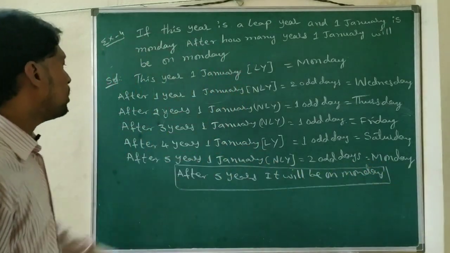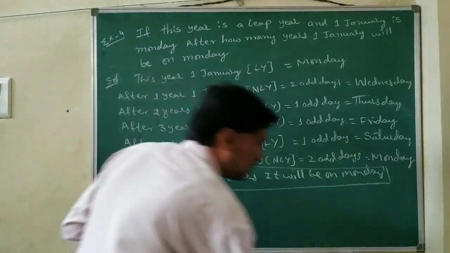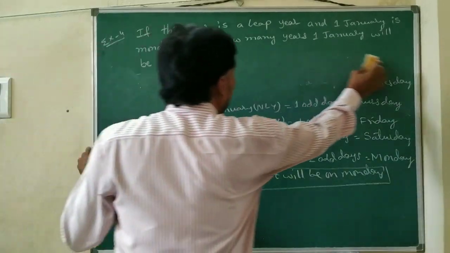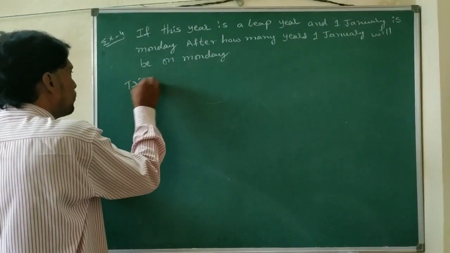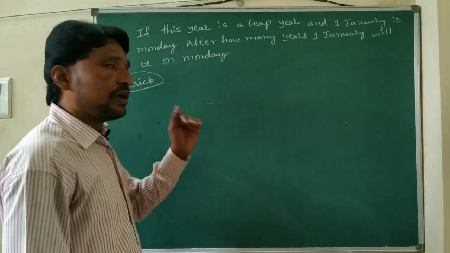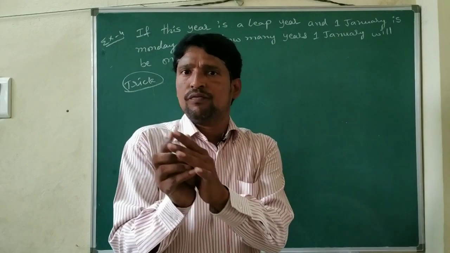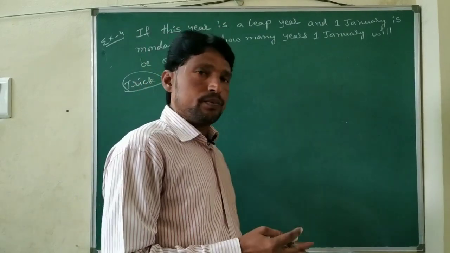So this is the longest process. We need to take the trick also. So the trick here, once I clean this, I will say the trick. Here we need to add odd days for every year. So odd days for every year, when it is 7 or a multiple of 7, you can stop it.